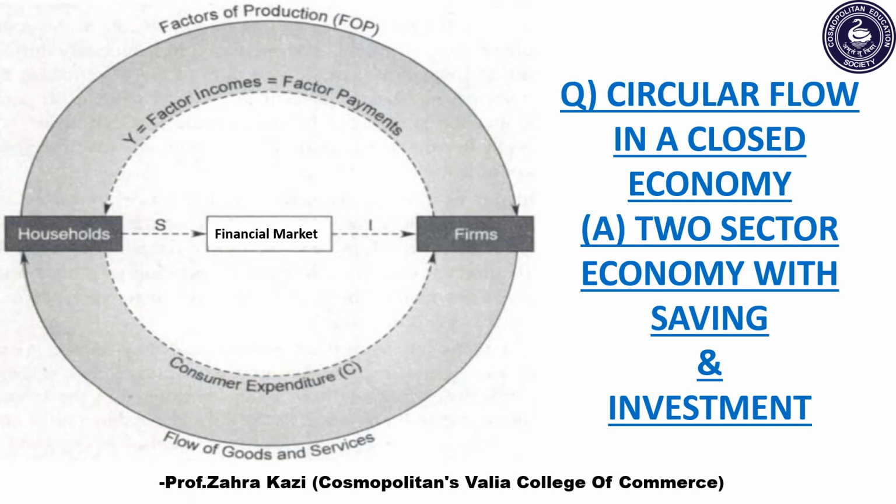This is the diagram of circular flow in a closed economy, that is two-sector economy with saving and investment. The difference here, as you can see, is that it includes capital market as well, right? That is financial market, in addition to households and firms.